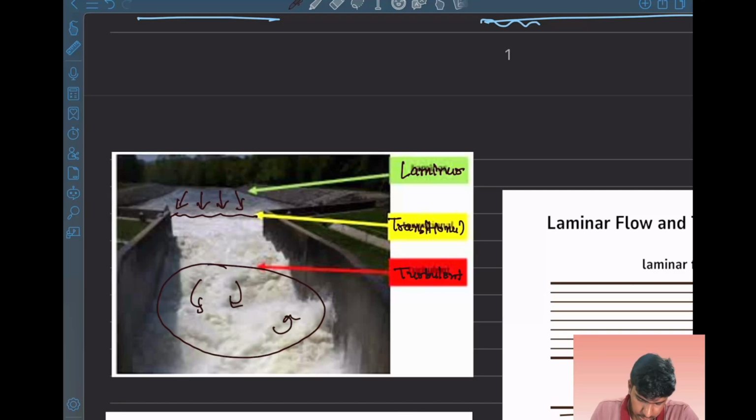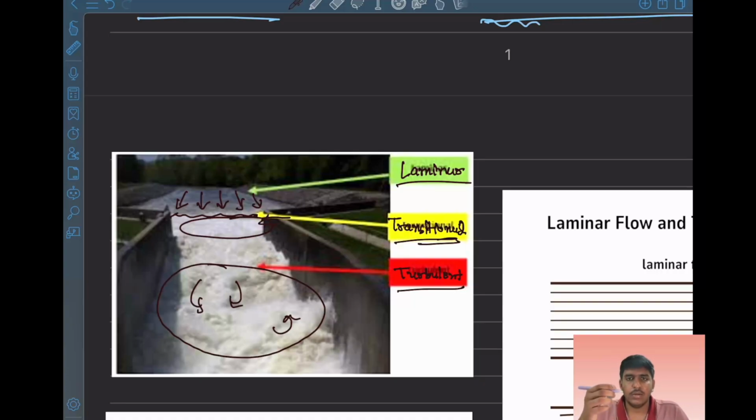It means the flow is turbulent flow, and before here it is a laminar flow, and between this the flow is transitional flow, which is a transition between laminar and turbulent.